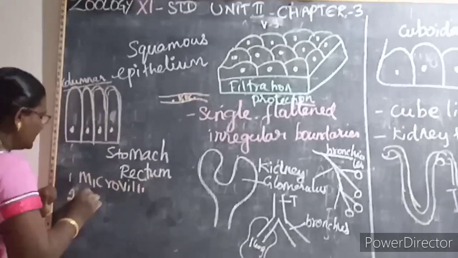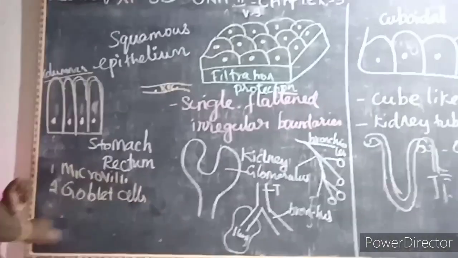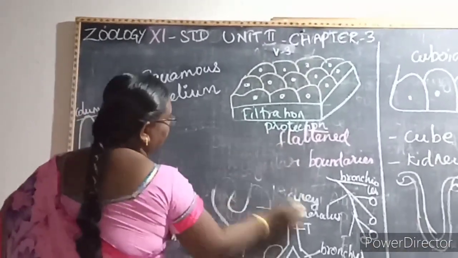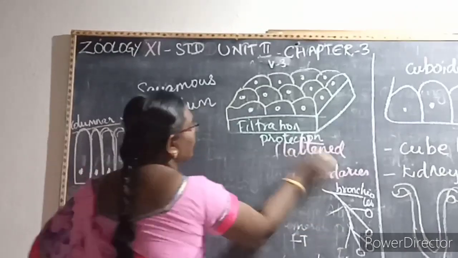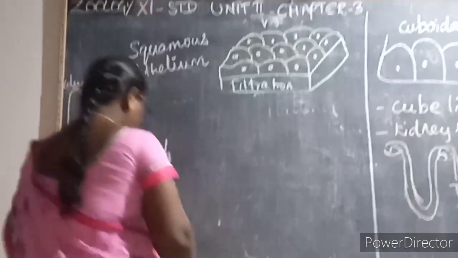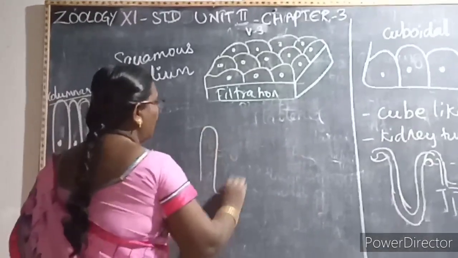Then a second one is goblet cells. This microvilli, you can see it in the small intestine. The small intestine has many finger-like projections, that is called as what? Villi. So what is the main function of the small intestine? That is in the absorption. It helps in the absorption.